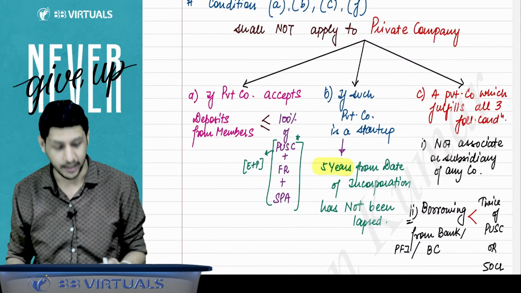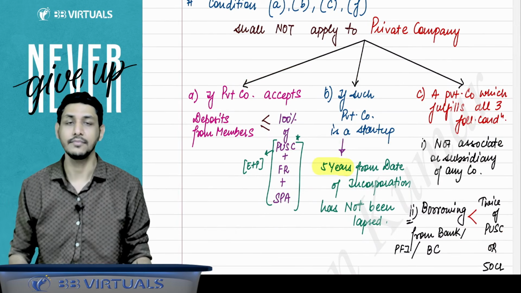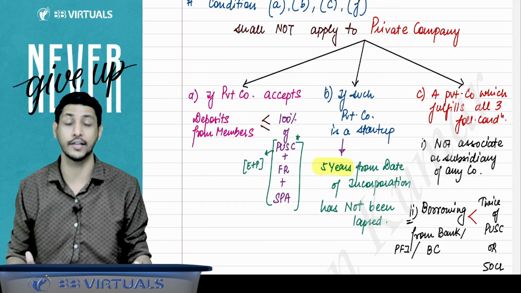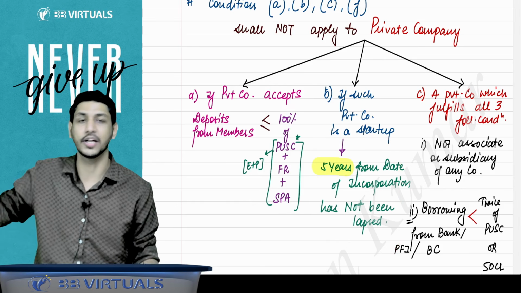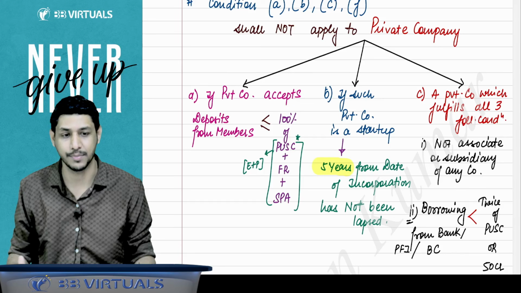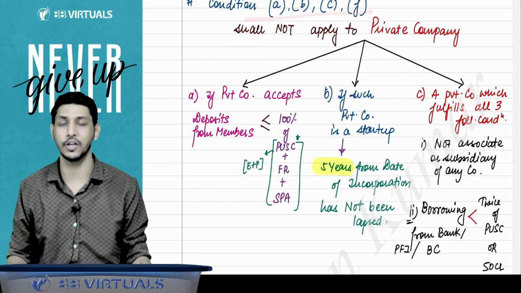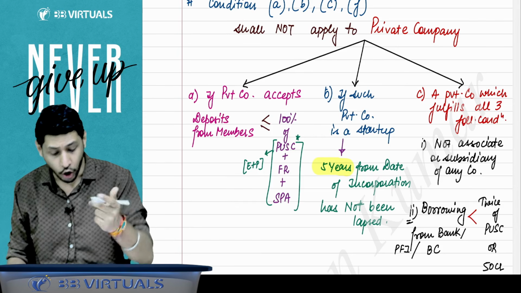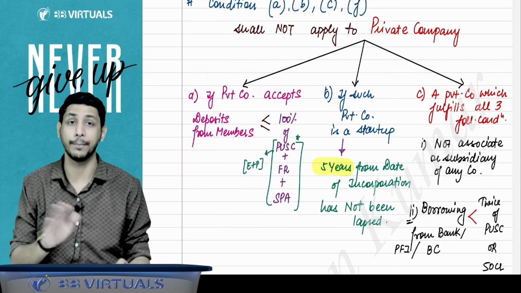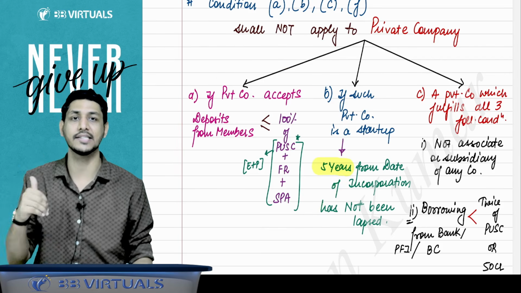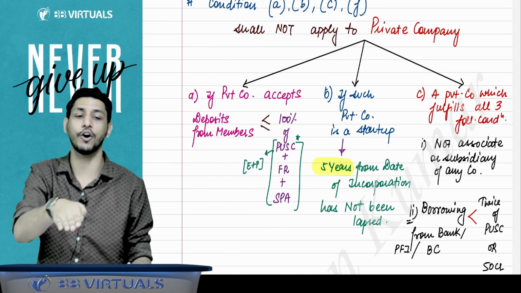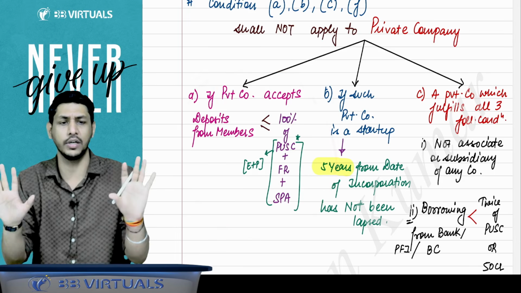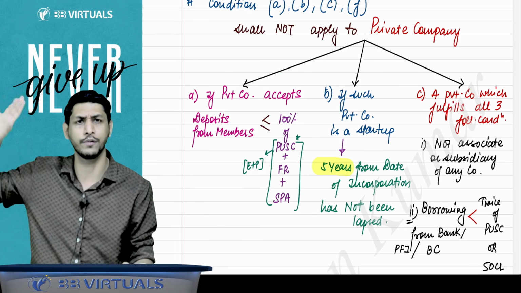If a private company is a startup and is within the initial 5 years of its incorporation, that is, 5 years have not elapsed from the date of incorporation, then these 4 conditions will not be applicable. It is a kind of privilege given to these private companies. Or if it is a private company accepting deposits from members equal to or less than 100% of the aggregate of paid up share capital plus free reserves plus securities premium account, then you need not fulfill those 4 conditions.